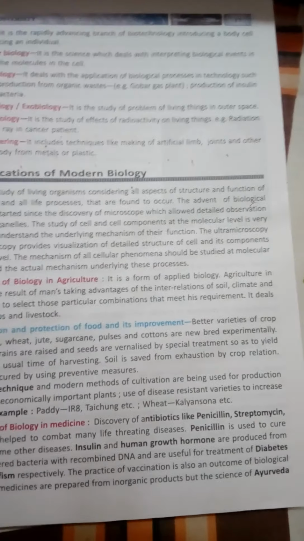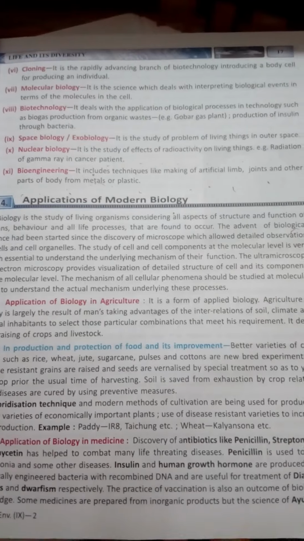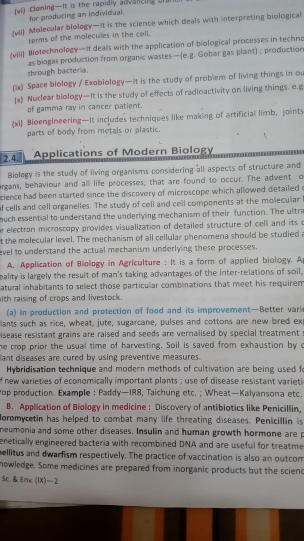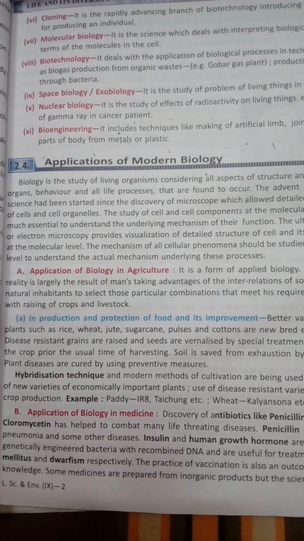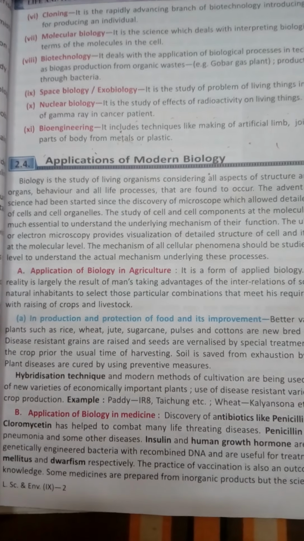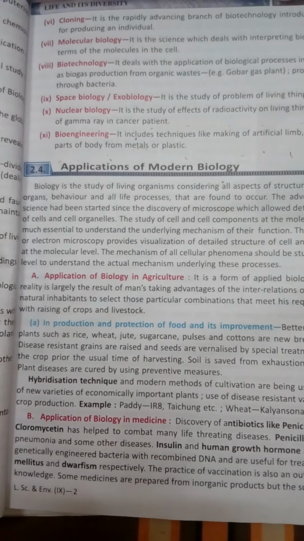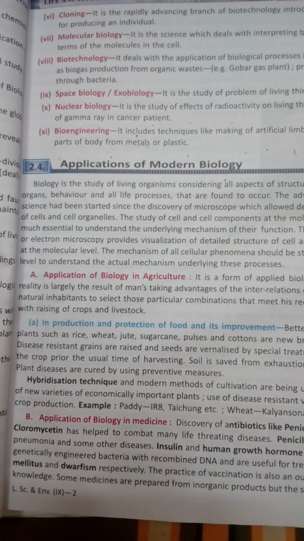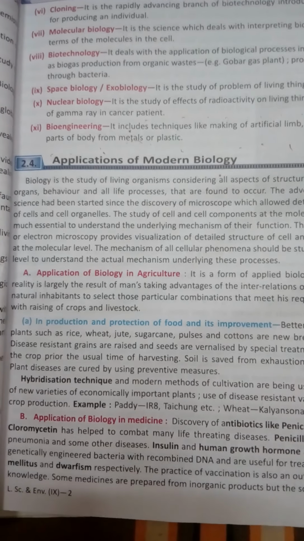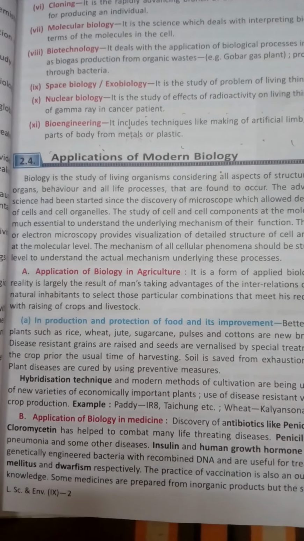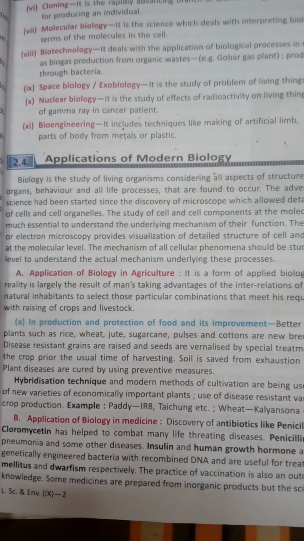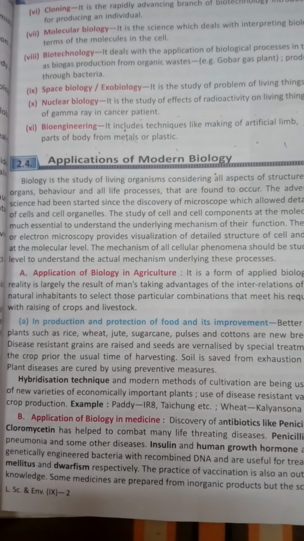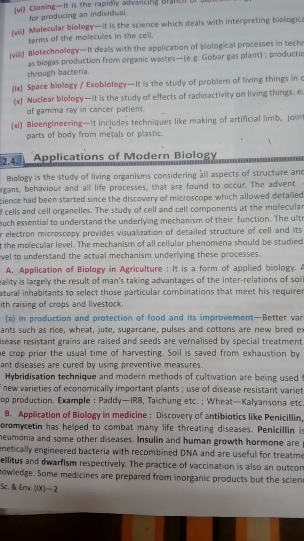How can this production be increased? It can be increased by application of biology. When we use the hybrid plant, it means it is a mixture that gives a good yield. You are producing a plant whose production rate will be greater. It can be 10 times, 20 times, or much more than that. So within a short period of time, the food production has to be increased.